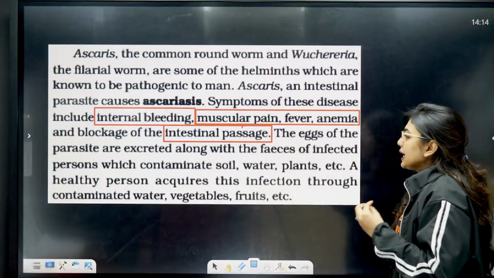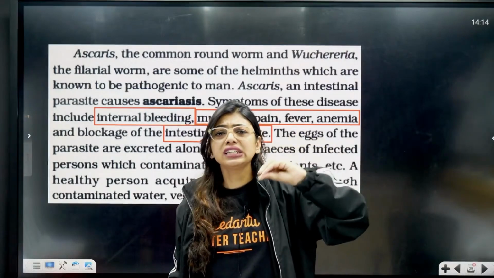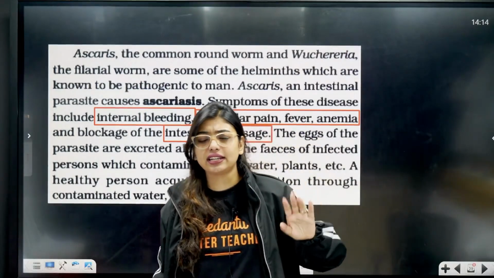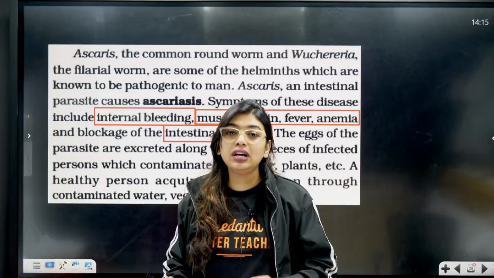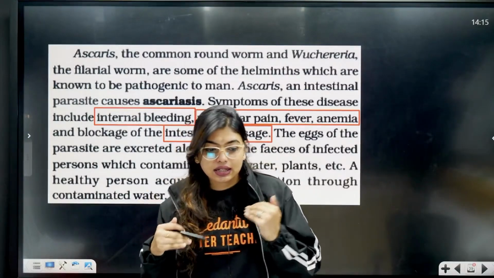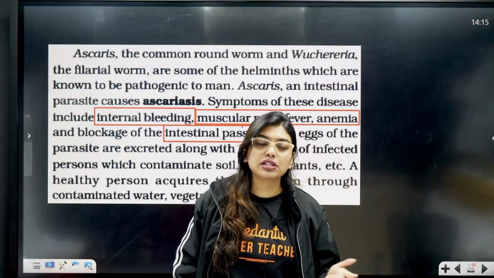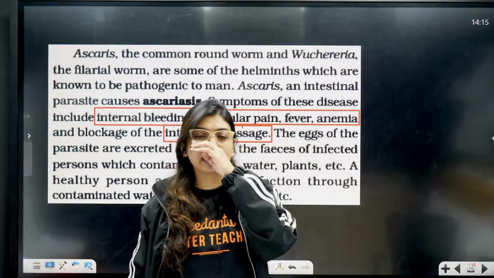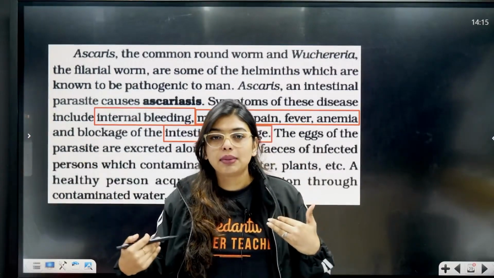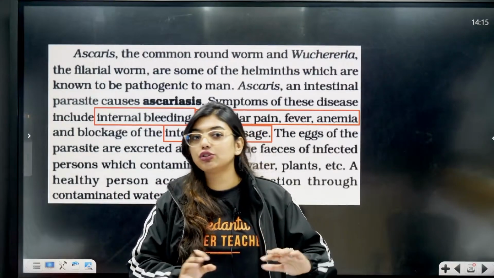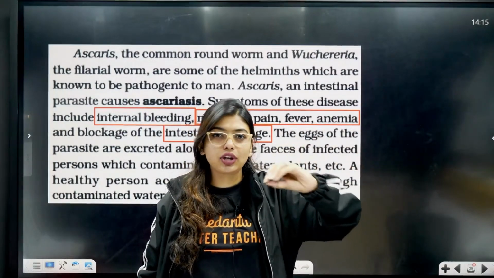Okay. So the eggs of the parasite are excreted along with the fecal matter. One person got infected somehow. That person has Ascaris lumbricoides living in his intestine, which are going to lay eggs. Those eggs will be present in his fecal matter, and let's say that person decides to put the fecal matter on the ground, where vegetables may later be grown, or water comes through. During these situations, what happened? That fecal matter will somehow reach the market and us. People who are having vegetables every day, washing and eating, do not know about this man who excreted the fecal matter in a land, on an open place.